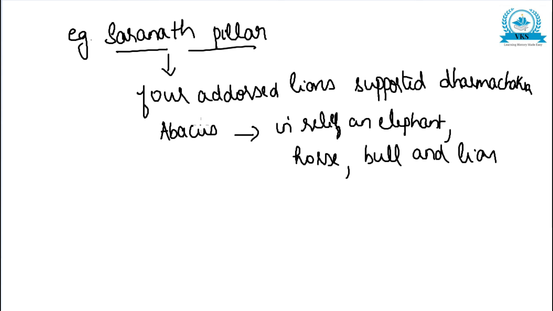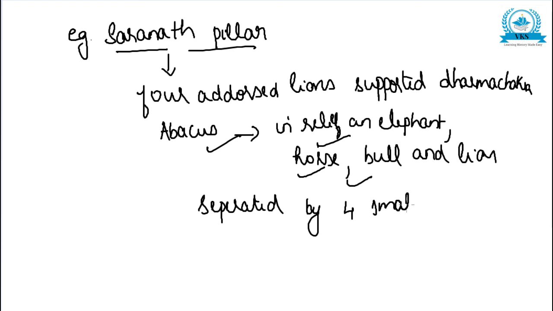There are four addorsed lions which supported a Dharma Chakra. These rest on an abacus, bearing in relief an elephant, horse, bull and lion, all separated by four small Dharma Chakras.